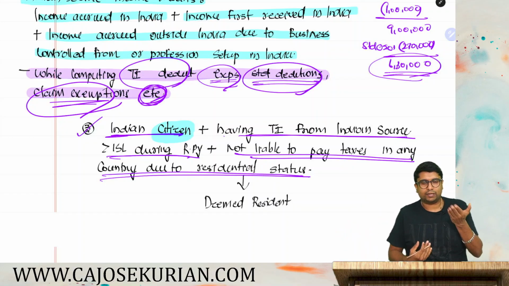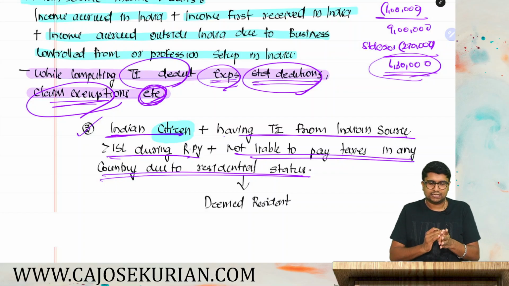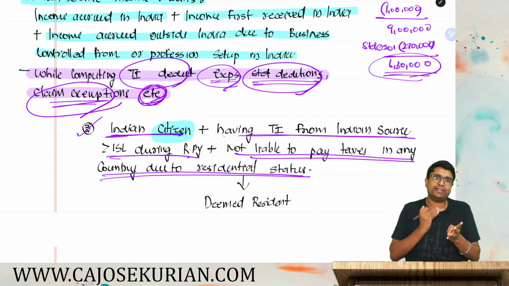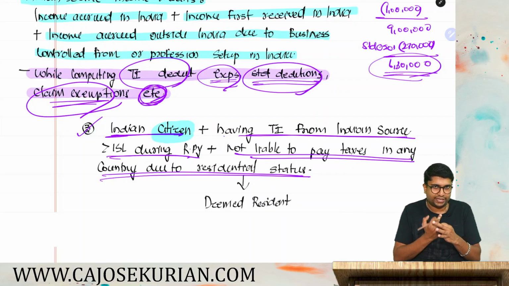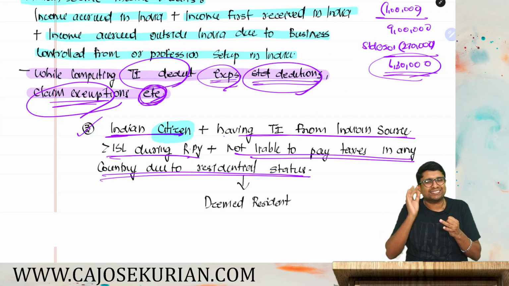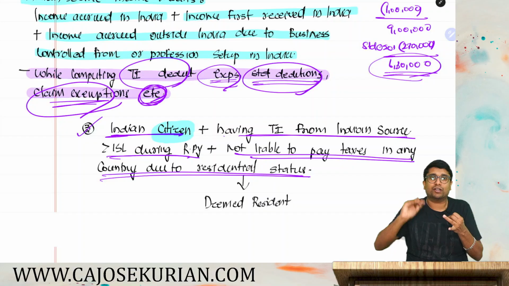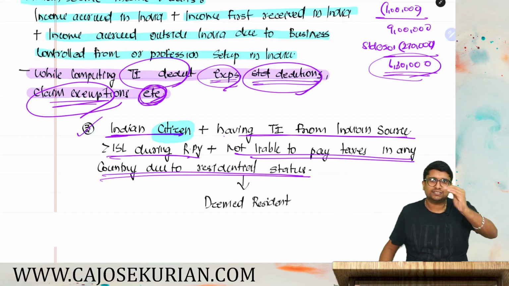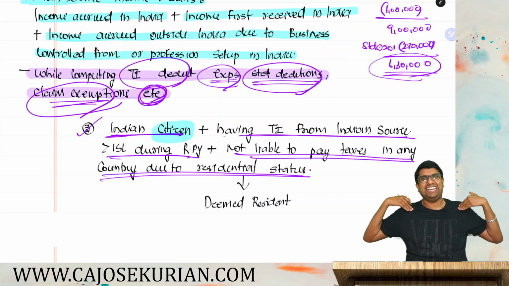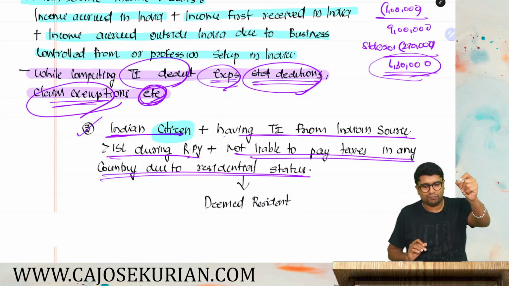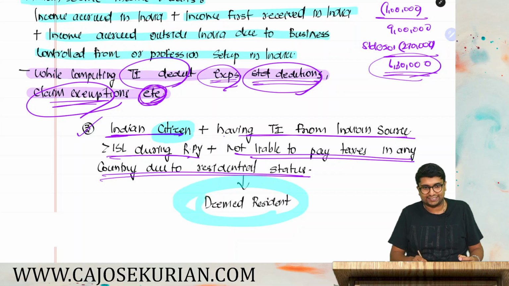In that case, what will the department say? You are an Indian citizen having total income more than 15 lakh in the relevant previous year from India, and you are not paying taxes. Why? Because you are a resident of a tax haven. Due to your residency status, you are not paying taxes anywhere. Don't worry. Welcome to India. You shall be deemed to be a resident in India.